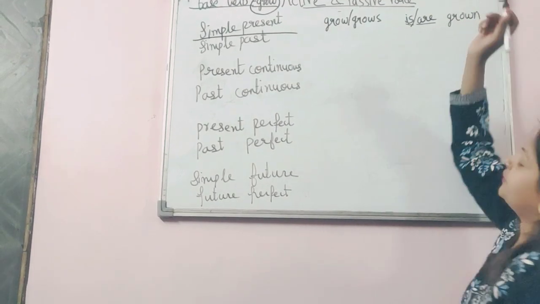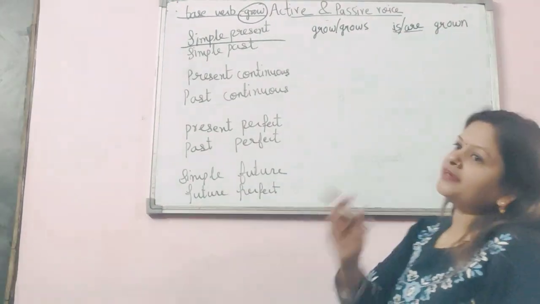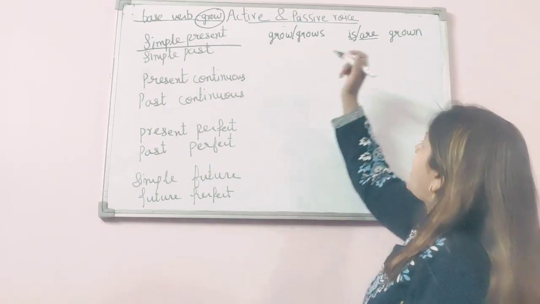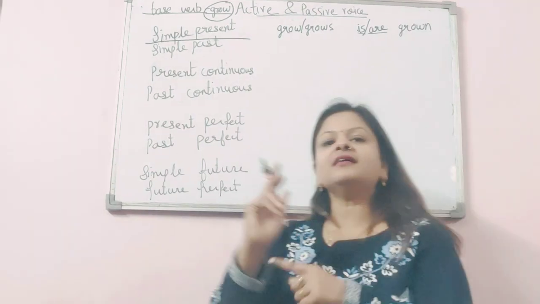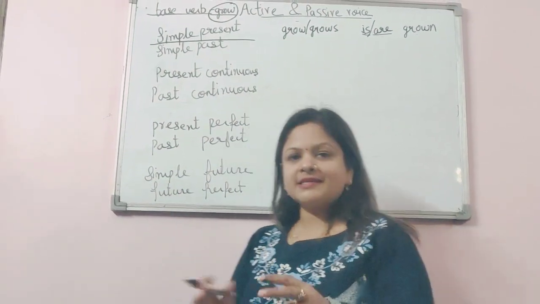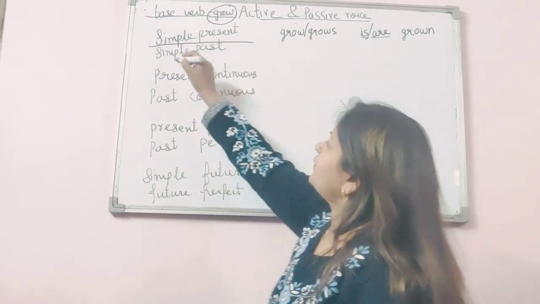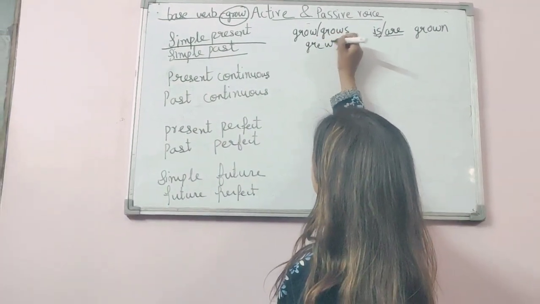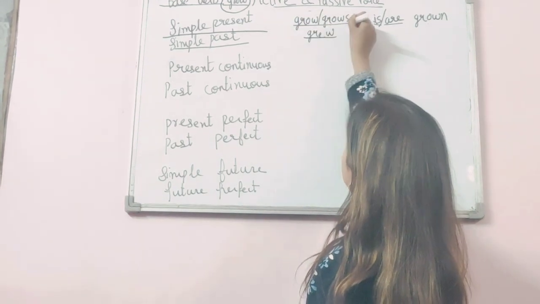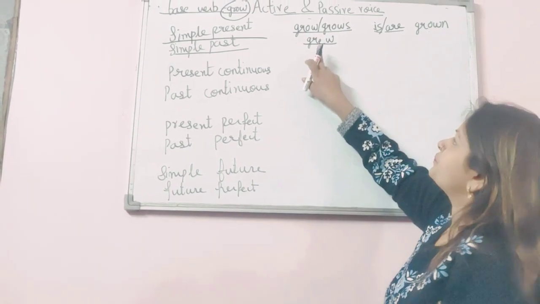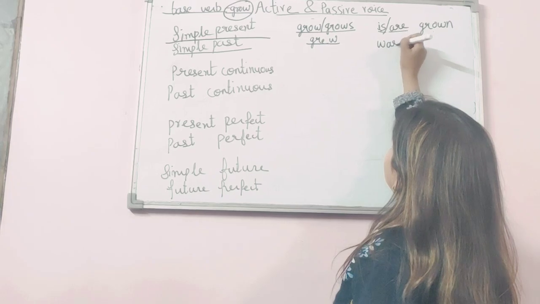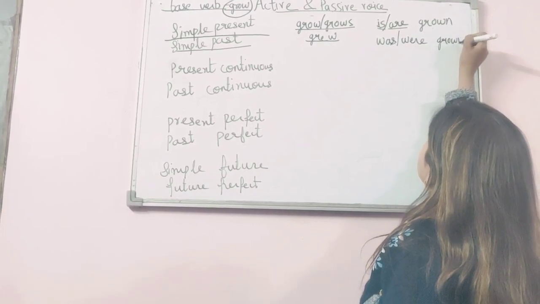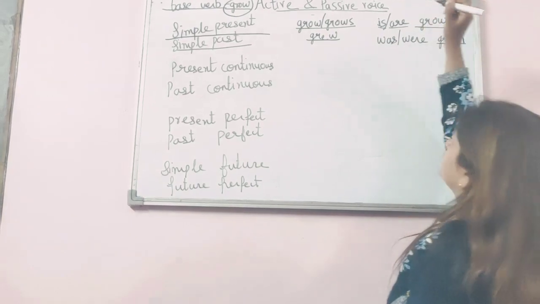So if I say a gardener grows the plants, what will it become? The plants are grown by the gardener. That is how we make the change. If it is in simple past tense, if there is grew, the second form of the verb grow, we change it to was or were, and the third form of the verb, grown.